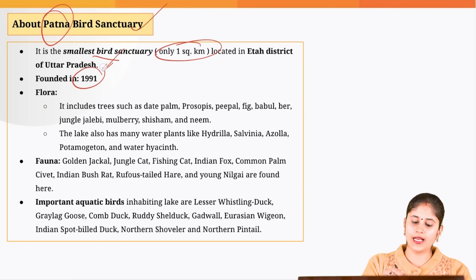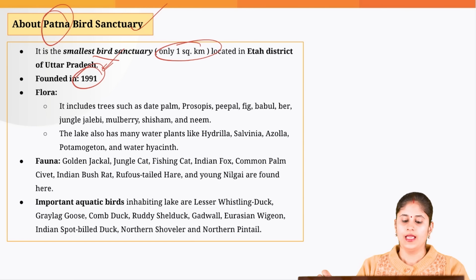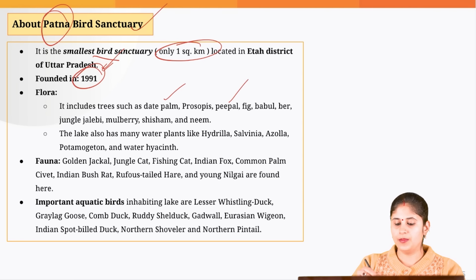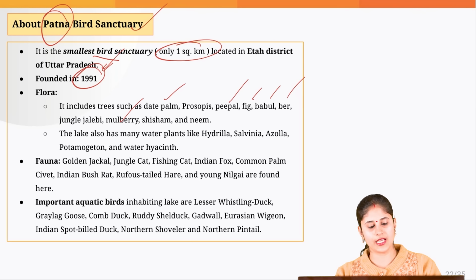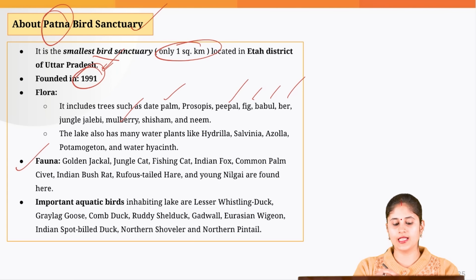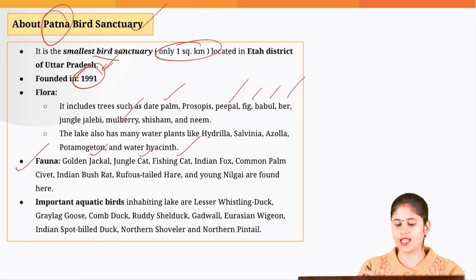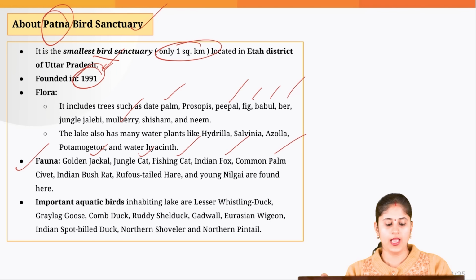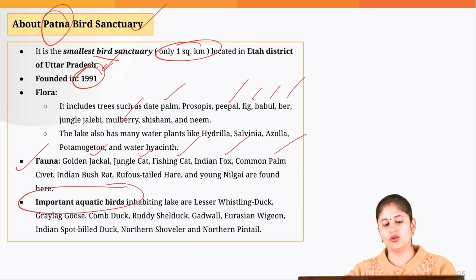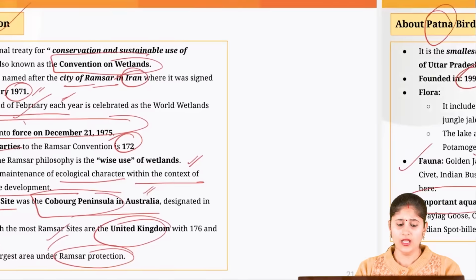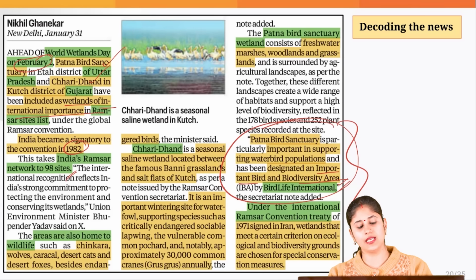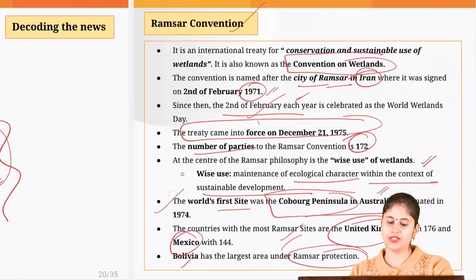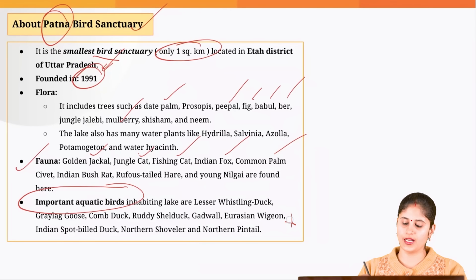It was founded in 1991, and when you talk about the flora, it has trees like date palm, peepal, fig, babul, bear, mulberry, shisham, neem, etc. If you talk about the fauna, it has golden jackal, jungle cat, fishing cat, Indian fox, common palm civet, etc. And it is an important site when it comes to birds also. Patna Bird Sanctuary has also been designated as an Important Bird and Biodiversity Area by BirdLife International. Okay, that is another additional thing that you need to know.